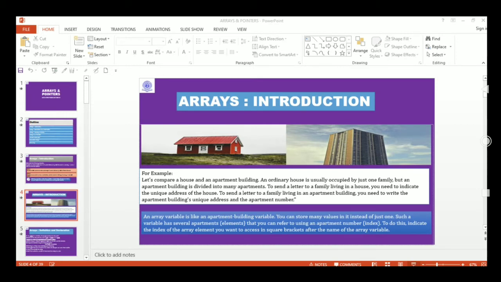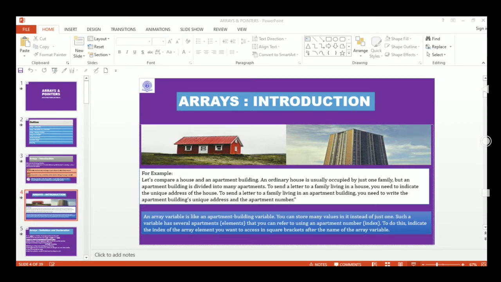Now this is self-explanatory. You can find it in many books or websites or blogs. This is the simple array definition, the syntax, and how the array is stored and defined. This is the declaration. I'm giving an example. This is the declaration of an array. So to declare an array, what you need is the data type, the array name, and the size.